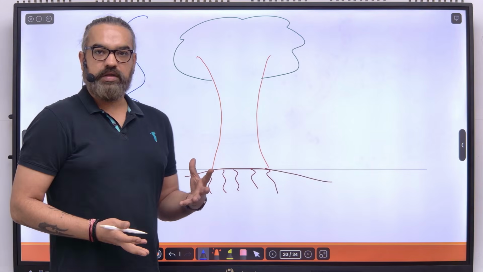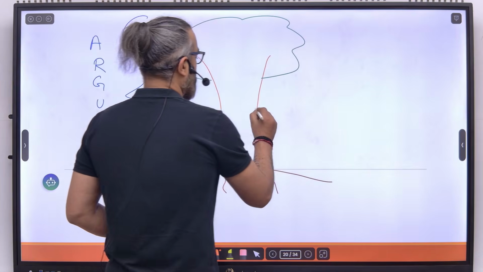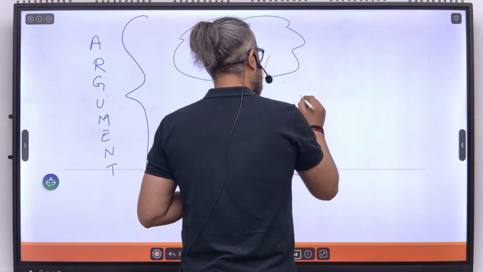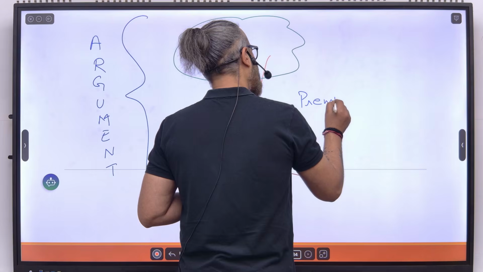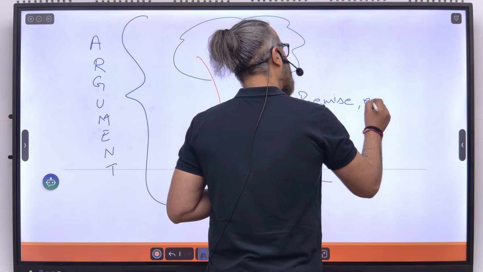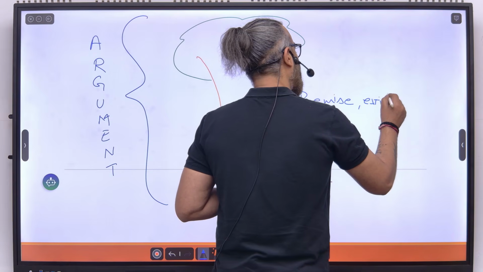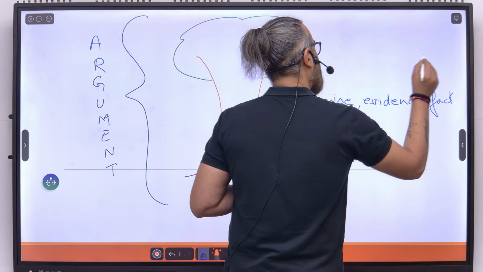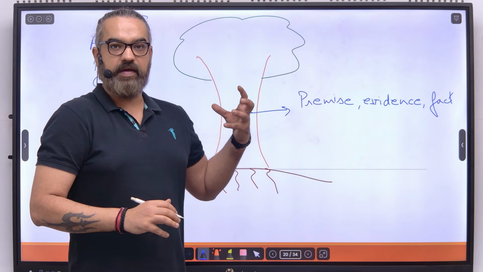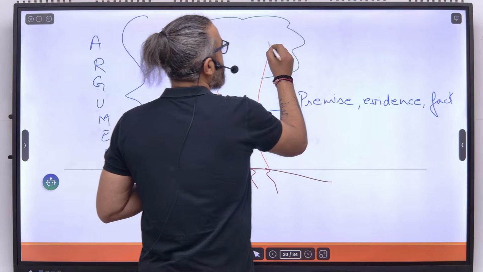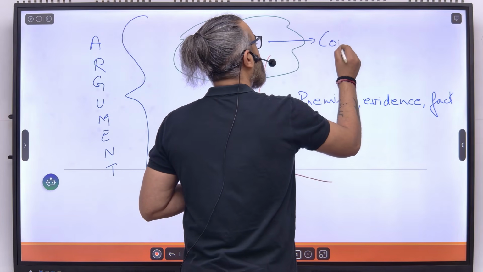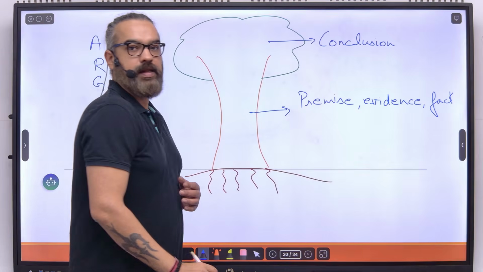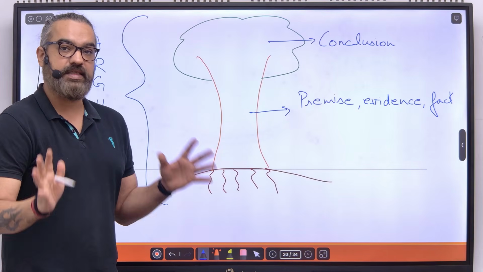Now, what are the 3 parts of an argument? You clearly see something. It's the trunk of the tree. It's always there. This becomes my premise, evidence, or fact. On the basis of it, I get my fruits and flowers on the top. This becomes my conclusion. And something which you do not see but is necessary for the tree to stand upright.